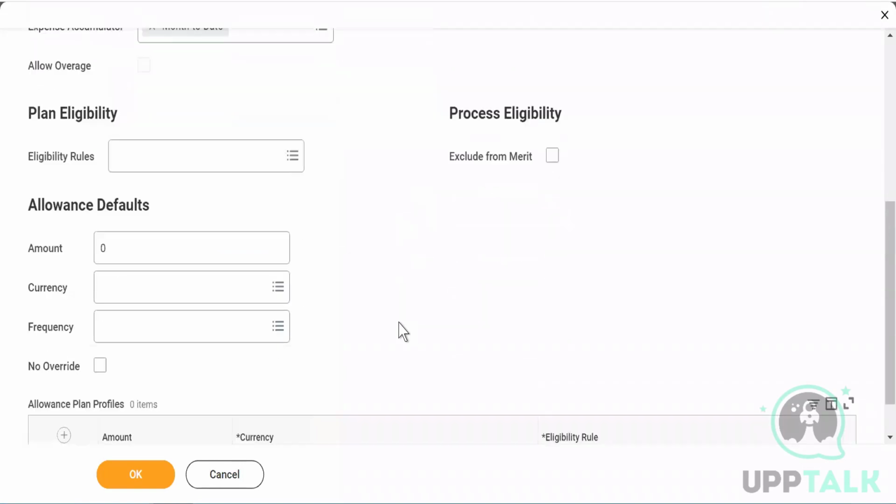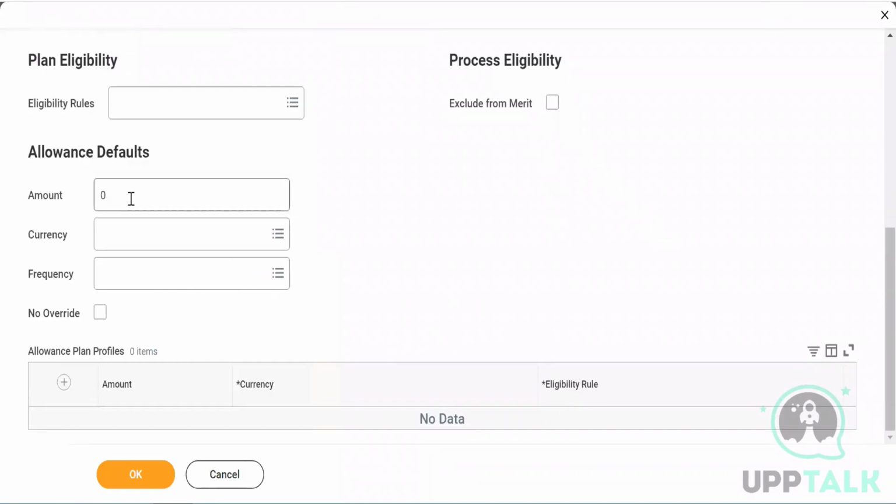Okay, so now you see allowance default, where you want to give a specific number by default. Every month I am giving you some allowance by default, and you don't need to raise any bill for that. That also is a possibility. Let's say there is an allowance called internet allowance. If you have an allowance plan which is by default, you don't need any bill for that, like internet allowance.